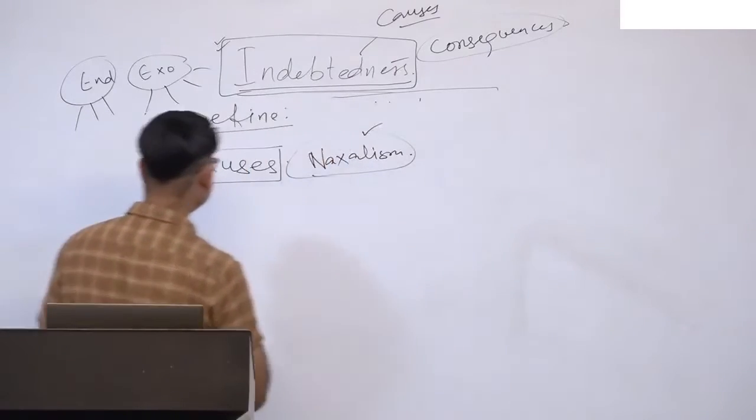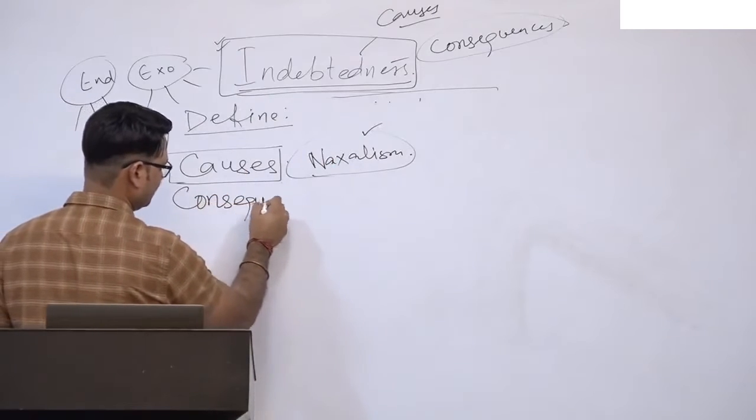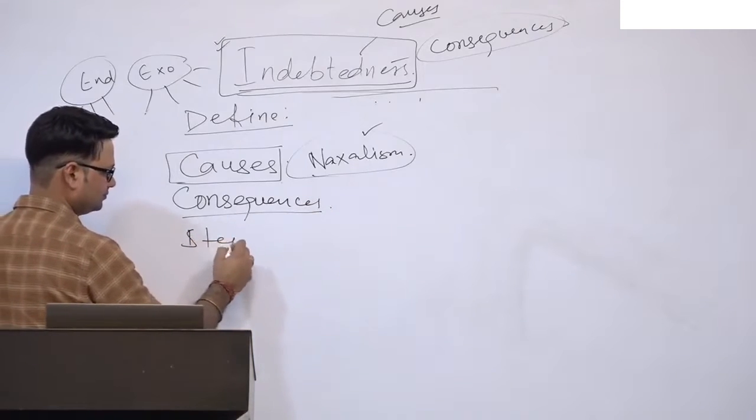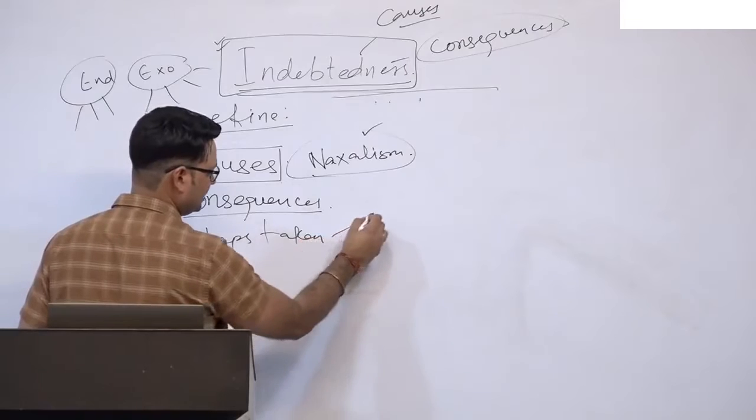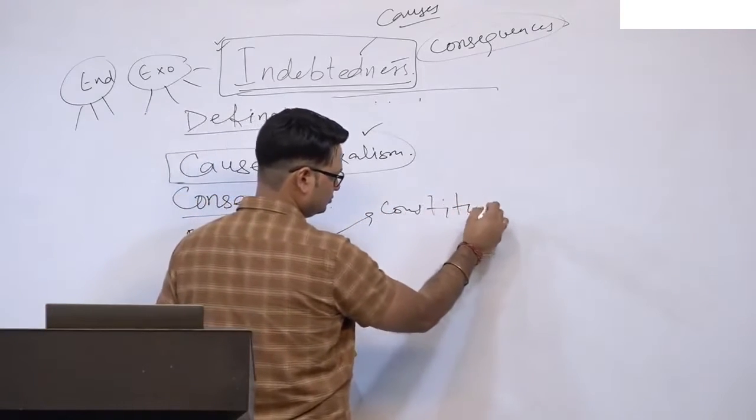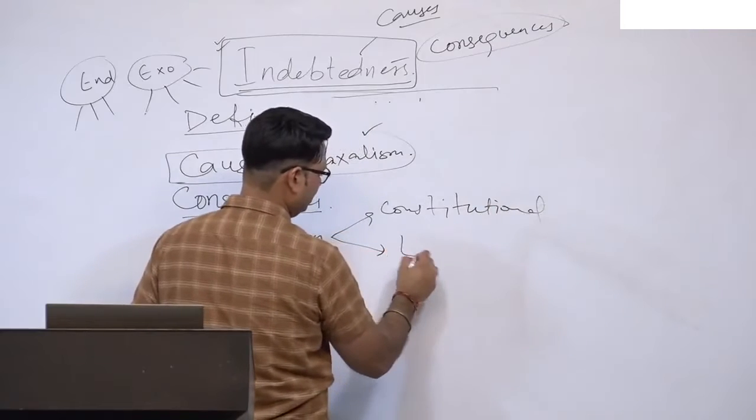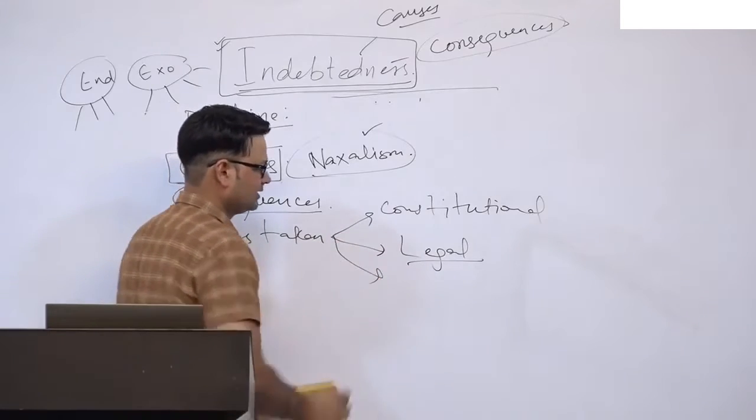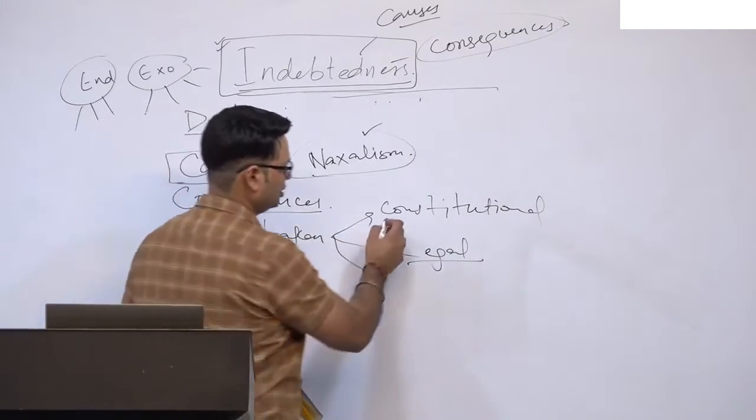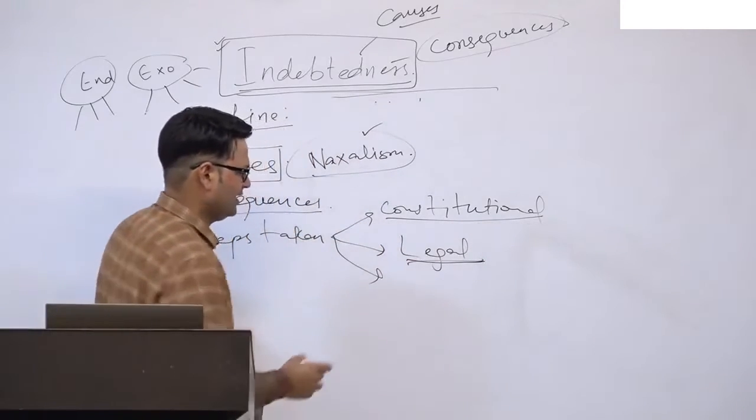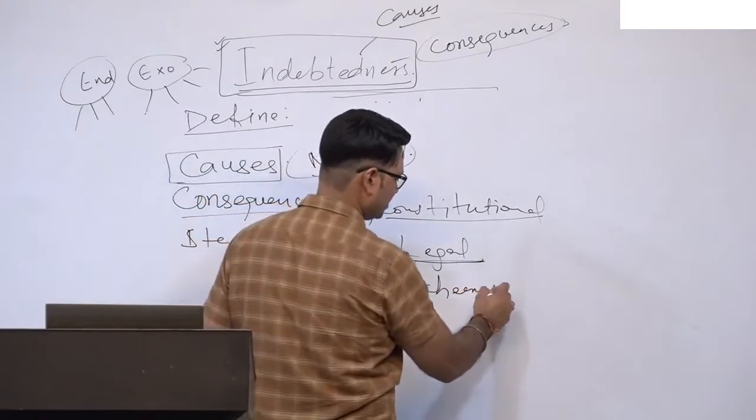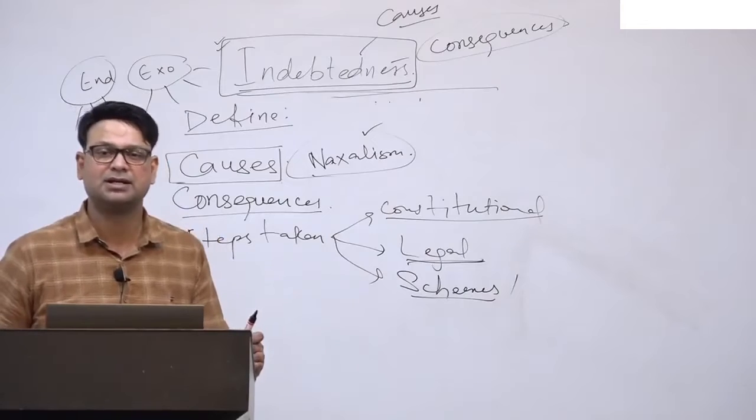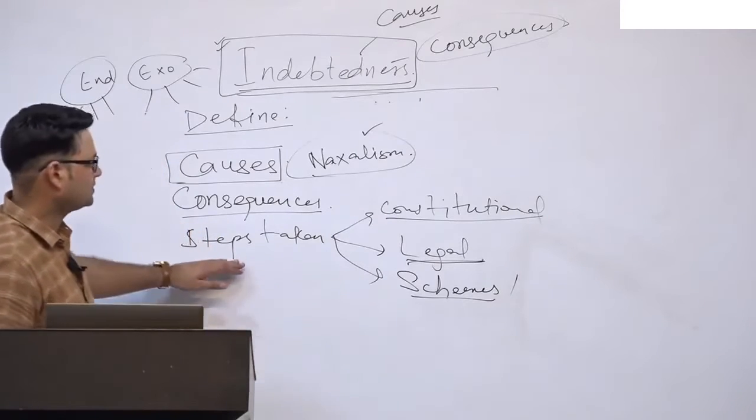So, the third is consequences, which we have just discussed, and after consequences you have to write steps taken. The steps taken you can divide into constitutional, legal, Prohibition of Money Lending Activity Act and all other acts that are given in our booklet also. And finally, some schemes and programs which are specifically meant for tribal development and to improve their socio-economic condition. So, these are a few steps that you can quote.